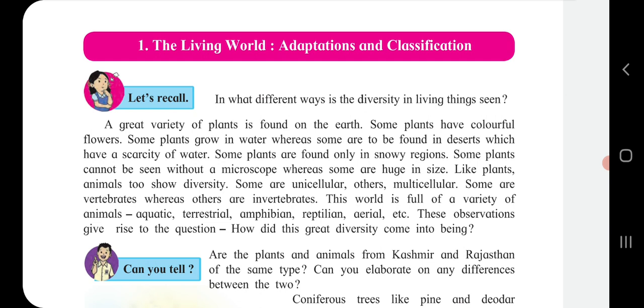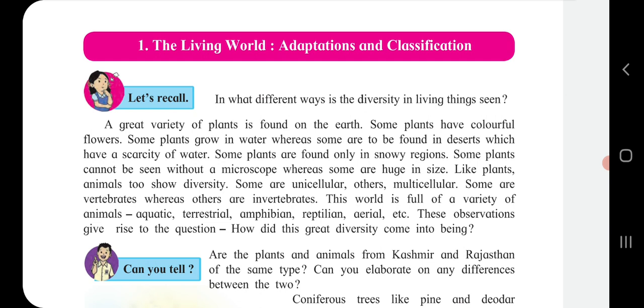Like plants, animals also show diversity. Children, like plants, we observe that some animals are very small, tiny, and because of that we can't see them and we use a microscope. But some are very huge. In the same way, in human beings and animals also, we observe the same thing: some are very small, some are big.